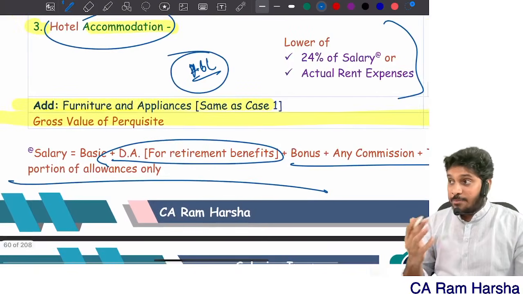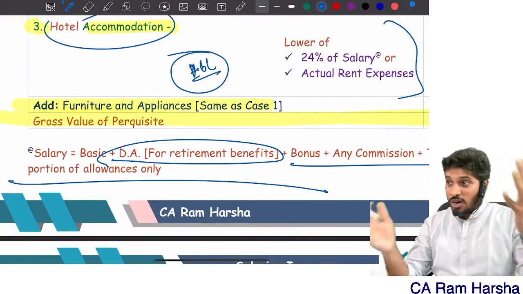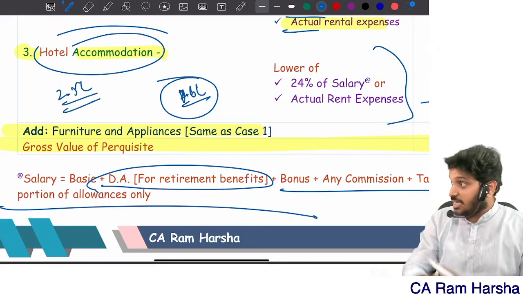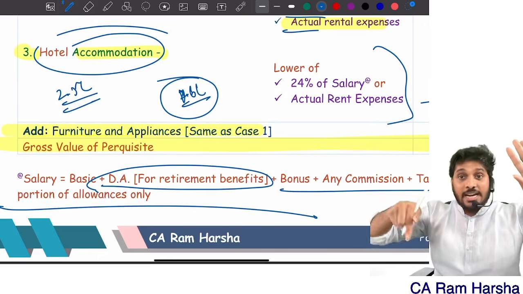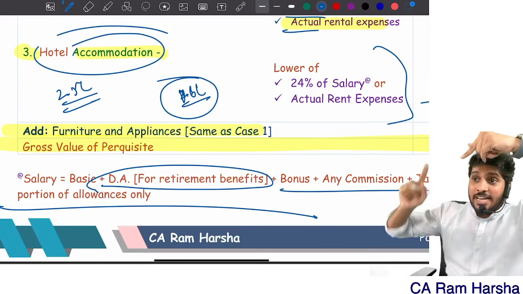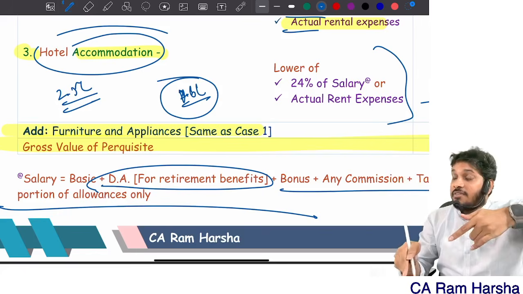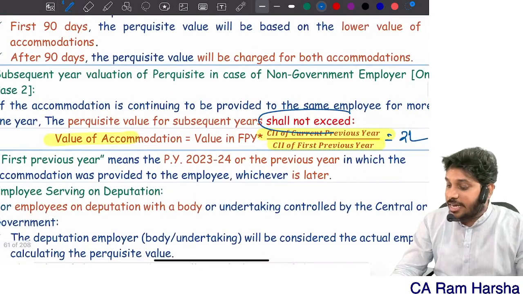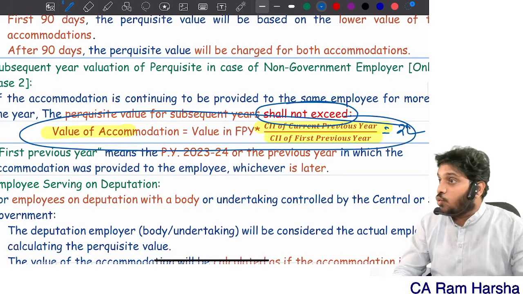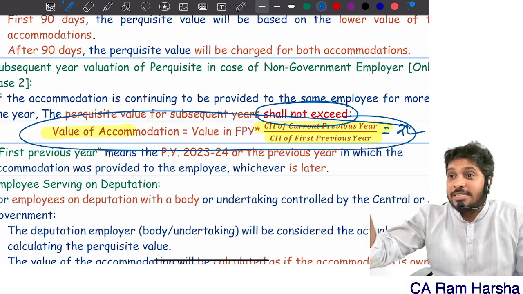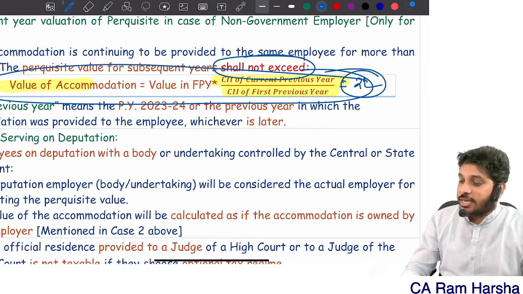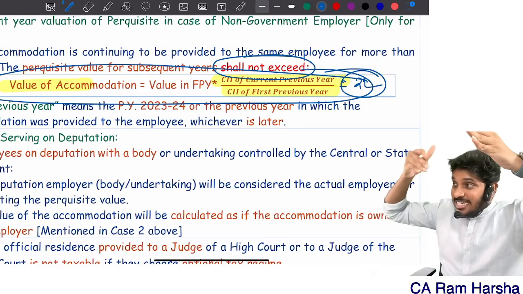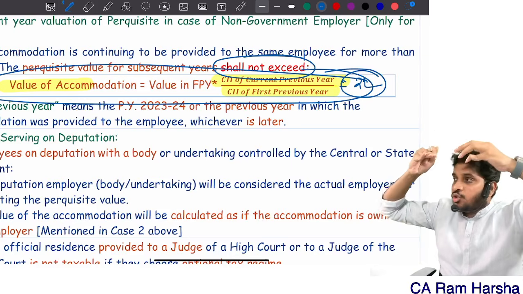Sir, as per 10% of salary, 7.5% of salary, hotel accommodation and all that, I saw it is coming to somewhere around 2.5 lakhs in the second year. In the first year it is 2 lakhs only. In the second year it is 2.5 because my salary increased, and that's why the RFA value also increased. But the perquisite value shall not exceed the indexed value. As per the indexed value, it cannot exceed 2, though as per the main rule it is 2.5. Since it is more than 2, I will restrict the valuation to 2 lakhs.